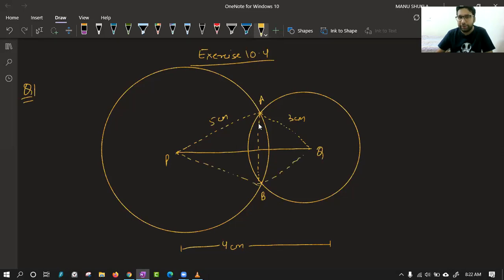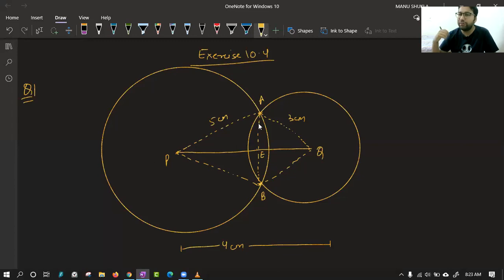I'm again repeating, in this question there are two circles which are intersecting at points A and B. We have to find the length of AB. The concept is we will try to find the length of AE and then we will double it. But now the question comes, how can we say AE is equal to EB?